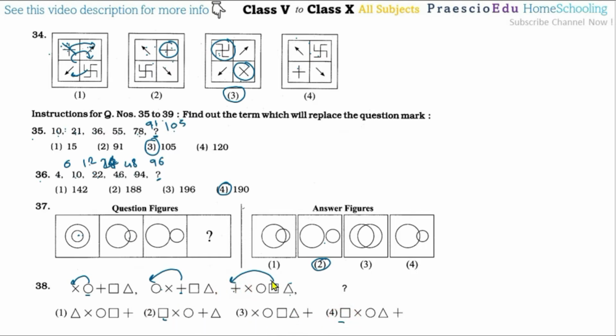So once it is replaced, this will go to its location, starting with this square, then this sign, and then this sign, and this plus sign will be replaced to this square, and at the last this triangle. So option number 2 is the correct one.